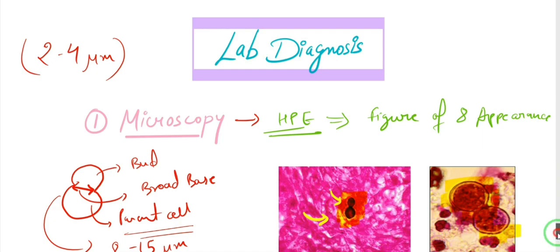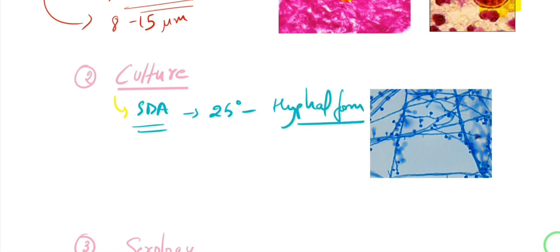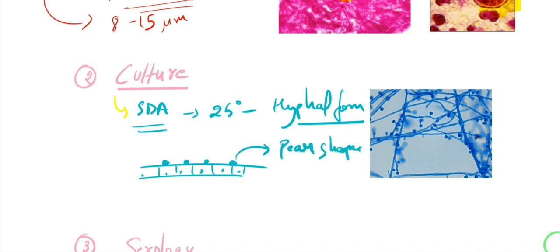We can do culture, of course, which is basically the gold standard method. At 25 degrees Celsius, you are going to perform culture on the SDA, Sabouraud dextrose agar, and you are going to see the hyphal form. You're going to see septate hyphae, the septa are present, and there are microconidia, which some books say are pear-shaped. So pear-shaped microconidia with septate hyphae.